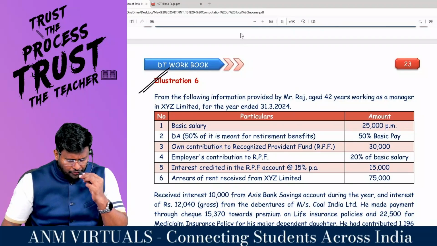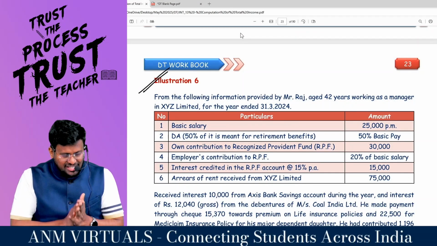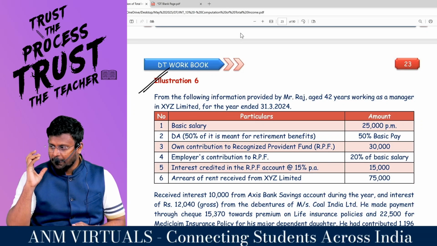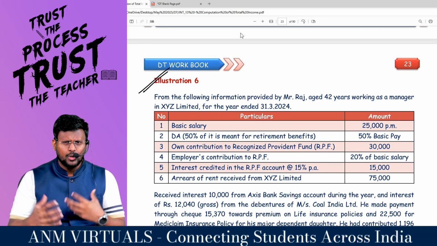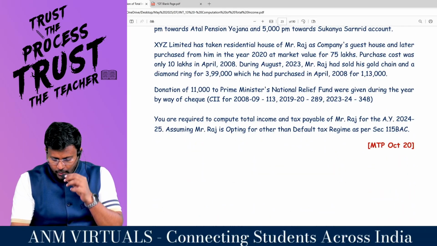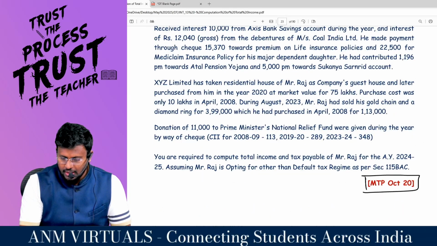We are on a mission of completing 25 questions in January. Are you all really with me? In that we have done set number 1, which is 5 questions. We are moving into set number 2, another 5 questions. In that, illustration number 6, a brilliant question from MTP, October 2020, is my target.